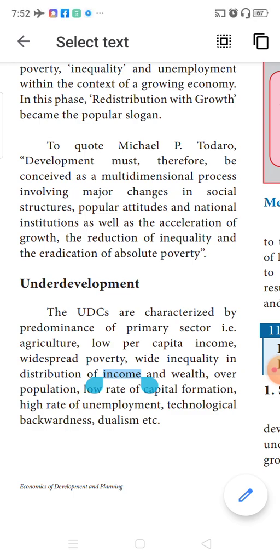Now let us see once again what is development. It should be conceived as, conceived means it should be understood or interpreted, a multi-dimensional process which involves different dimensions to approach a problem. What does it involve? Major changes in social structures, attitudes of people, and national institutions. Apart from that, acceleration of growth, reduction in inequality, and eradication of absolute poverty. This is with respect to the definition of economic development.